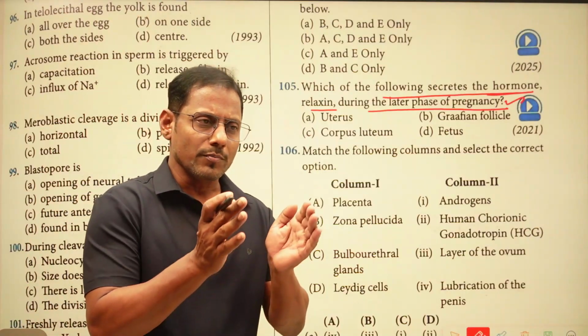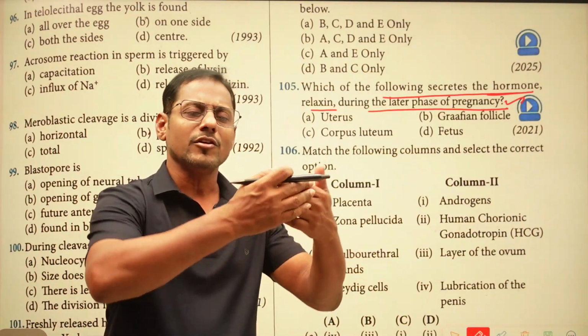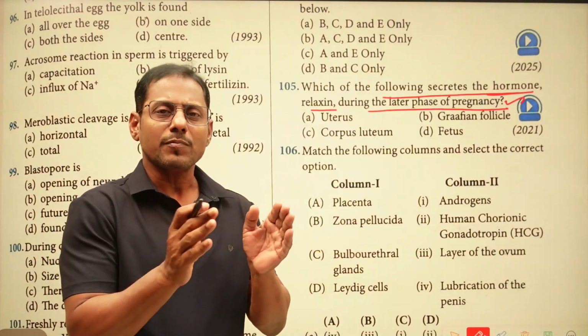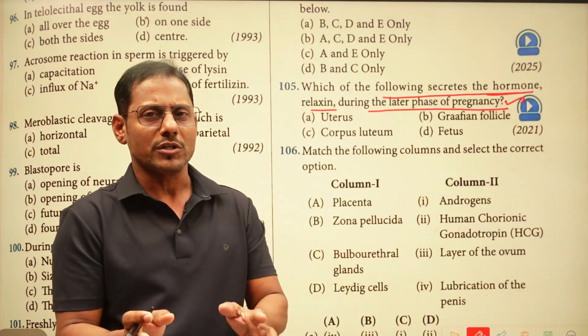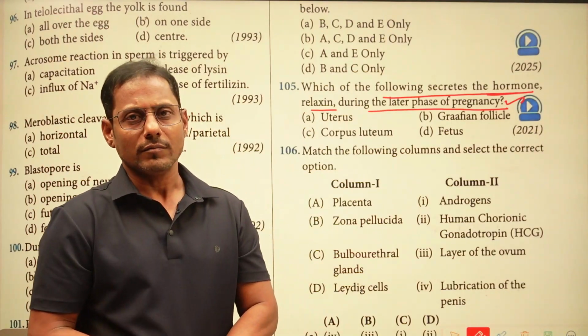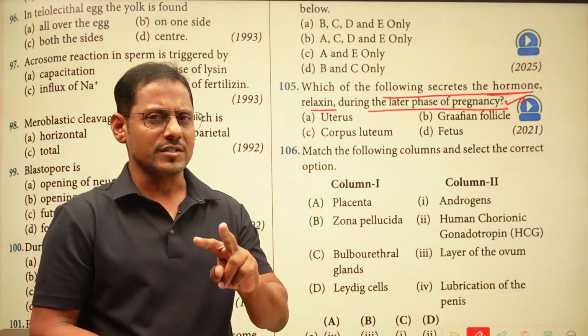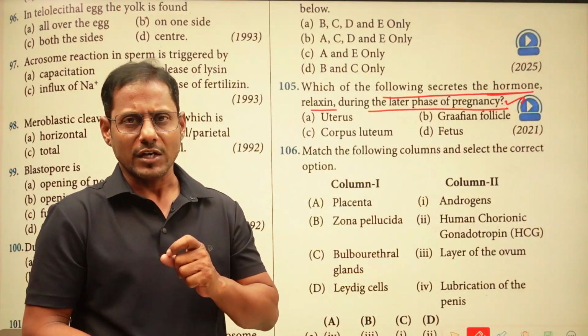If the corpus luteum is there in the option, then directly you can put the corpus luteum. If corpus luteum is not given in your options, you can put ovaries over there, right? Ovaries or else corpus luteum, you can say any of these two, right?